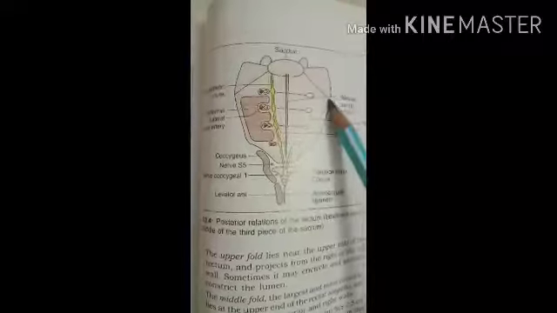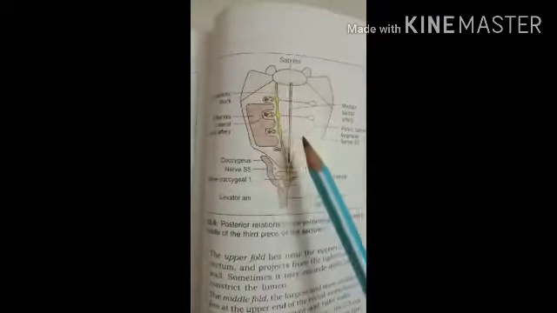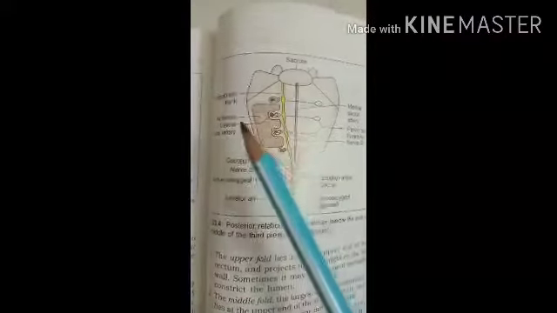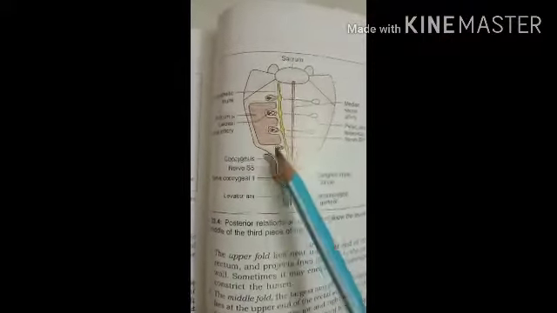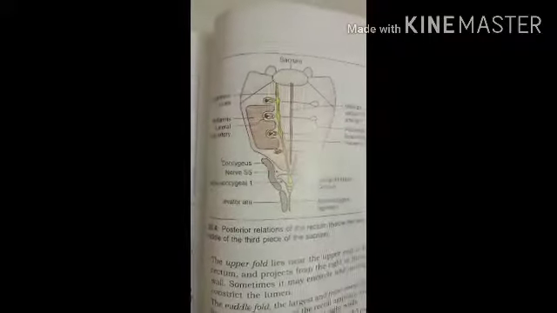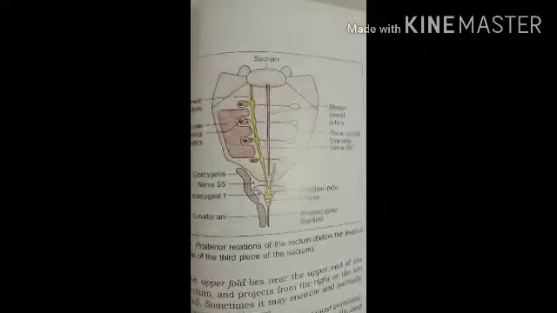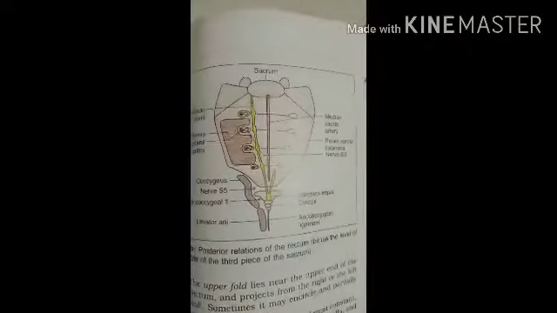So here you can see the sympathetic chain, the median sacral artery, then the nerves, that is the S3, S4 and S5 spinal nerves, then the sympathetic trunk, this is the piriformis muscle, and the lateral sacral arteries. Okay. So these are the lateral relations of the rectum. After then we have to see the mucosal folds of the rectum. Okay. So for this again we have to see another diagram.